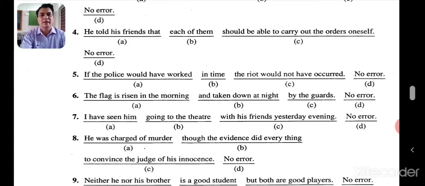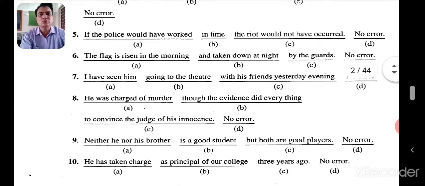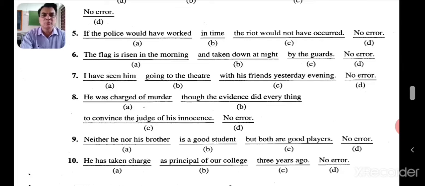Let's go to the next one, fifth one. If the police would have worked in time, the raid would not have occurred. No error. Remember, if it's an if condition, we will not use would have. So A is the right answer. If the police had worked, the riot would not have occurred. So what should come there? Had worked. If the police had worked. So answer is A.